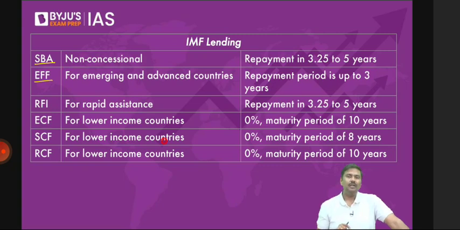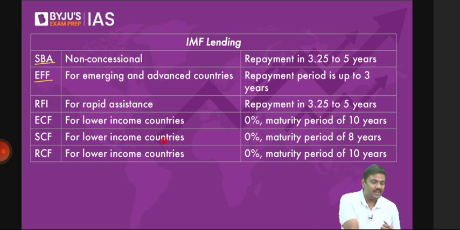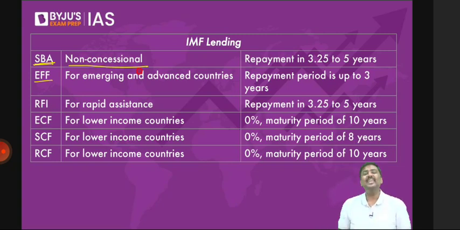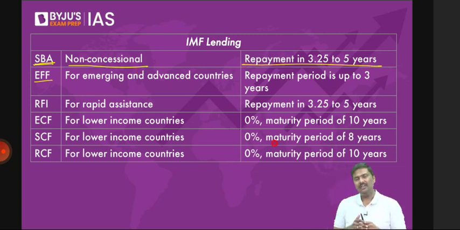For example, in case of SBA, it is a non-concessional lending. Non-concessional means what? A rate of interest is applicable. The loans are provided, and repayment is allowed in a duration of 3.25 years to 5 years. So why is this kind of a range provided? Generally what IMF says is, it depends on the negotiation and on the situation of the member country.